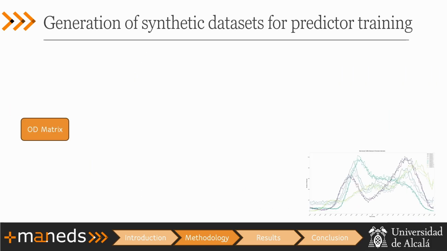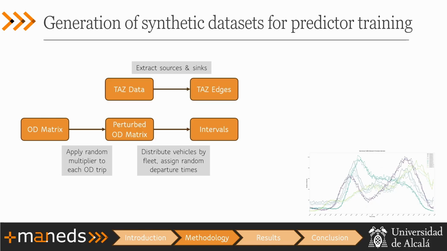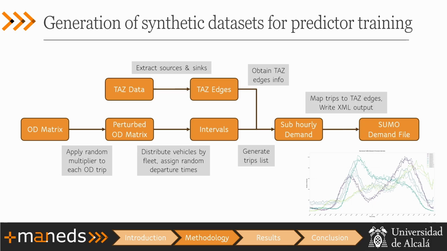Then, as I said before, during our dataset generation of synthetic data, we start with the OD matrix from the net. Then we apply a random multiplier, so we don't always have the same demand. We distribute the vehicle fleet and assign random departure times for each vehicle. We extract sinks and sources from our TAZ data, and with sub-hourly demand, in this case minutely, during a whole day simulation, it generates the trip list and exports it to an OD matrix file.